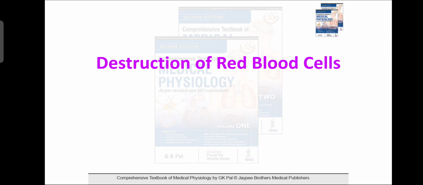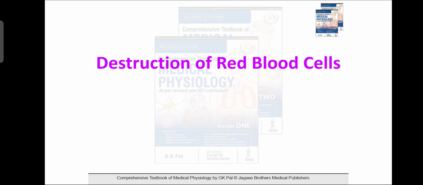Hello student, today we are going to discuss the destruction of the RBC, that is red blood cell. As you know, the lifespan of the RBC is 120 days. So after that RBC hemolyze, okay. So RBC hemolyze in the reticuloendothelial system, that is in the spleen.